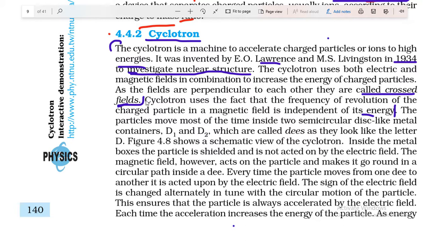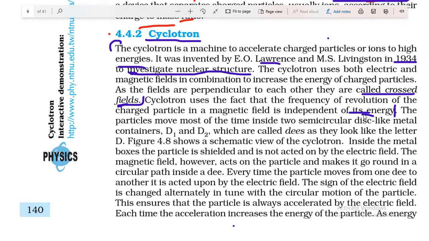And the most important point about the cyclotron is that it uses the fact that the frequency of revolution of the charged particle in a magnetic field is independent of its energy. It means whether the energy is very high or low, the frequency of the charged particle does not depend on it.